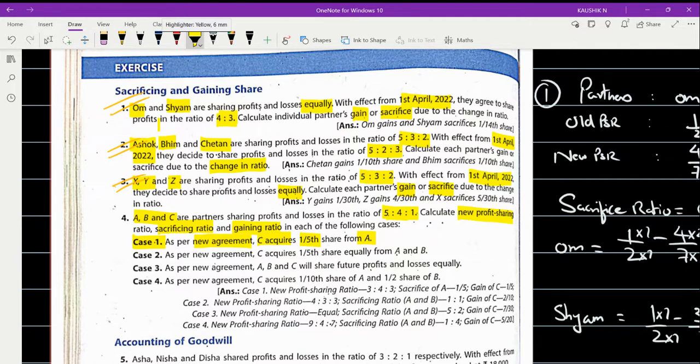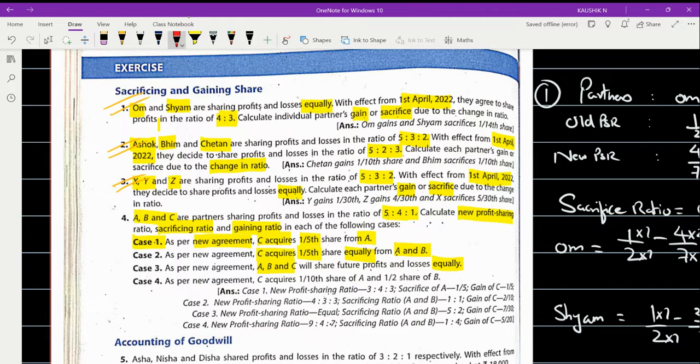In the second case, as per the new agreement between the partners, C is acquiring a 1/5 share. So even here, once again, they have given only the information about C, a 1/5 share. But in this case, they said it is taken equally from partners A and B. The third case, as per the new agreement, A, B, and C will share future profits equally.